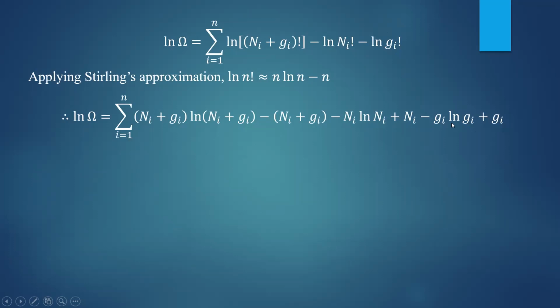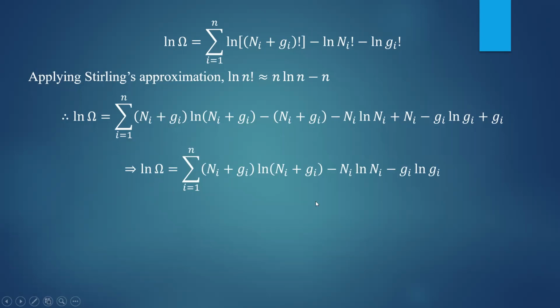You can simplify it mathematically, you can do it yourself, it is very simple. Now the minus ni plus ni and minus gi plus gi get cancelled, and the remaining terms are ln omega is equal to summation of (ni plus gi) into ln of (ni plus gi) minus ni ln ni minus gi ln gi. These are the terms representing ln of omega.